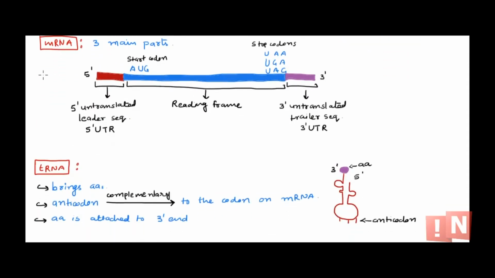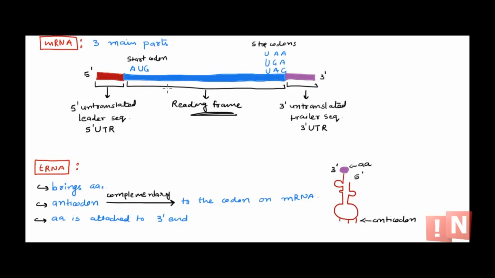Now when it comes to mRNA, we know it's a molecule that has all the information for the protein synthesis. But this mRNA has three parts: the 5' untranslated region, the 3' untranslated sequence, and a reading frame. A reading frame is easy to understand, it is the portion of mRNA that has all the codons.